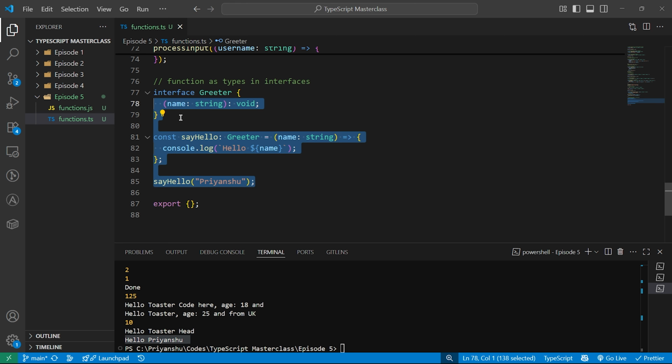So basically over here, interfaces can describe a callable shape. This is what I described over here, a callable shape. It keeps your code consistent across different implementations. You can use this greeter anywhere you have to write a function which takes one argument as a string and returns nothing, like a void. You can make it of type greeter everywhere. So basically, this is like saying that any employee in this role must be able to answer the phone. If they can't, they are not part of the interface.